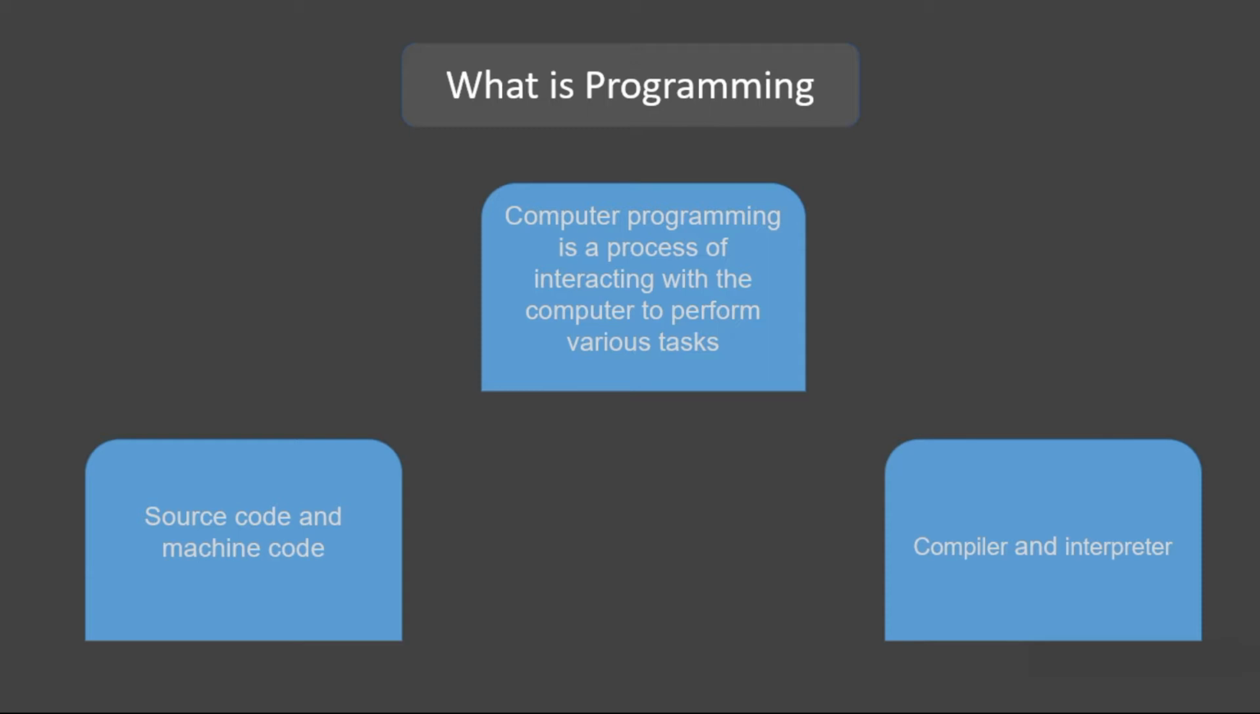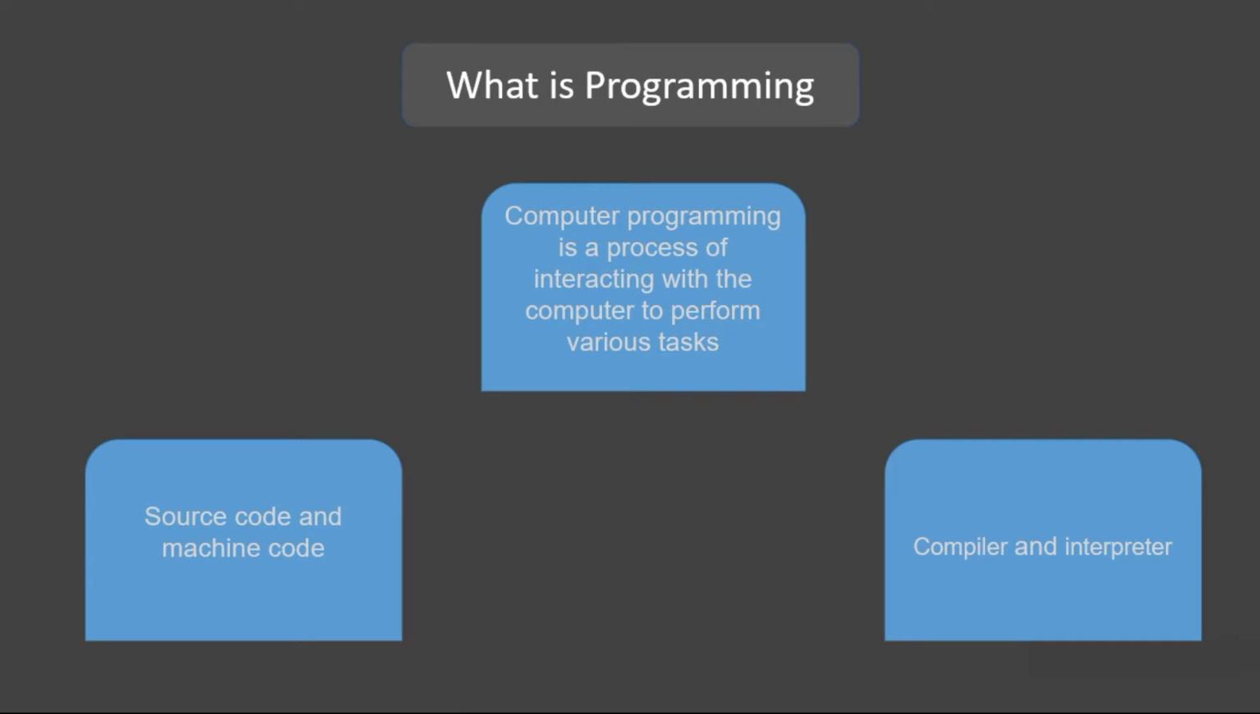So we cannot interact with computers in human languages like English or French or any other languages. For that purpose, we need various programming languages which have been developed so that we can interact with the computer. These programming languages are in human readable form. Since this human readable form is not understood by the computer, we need to convert the human readable code into machine readable form which contains only zeros and ones.